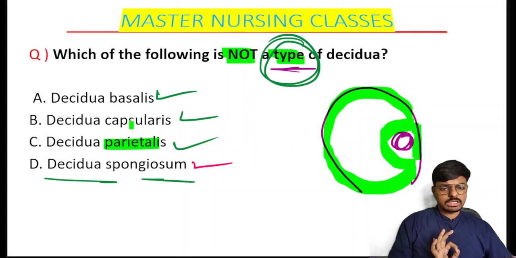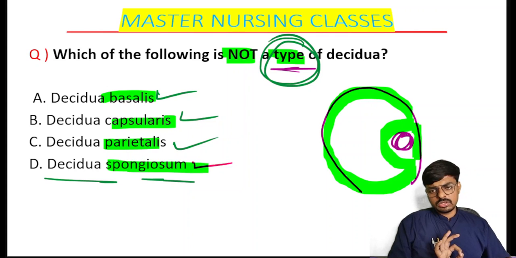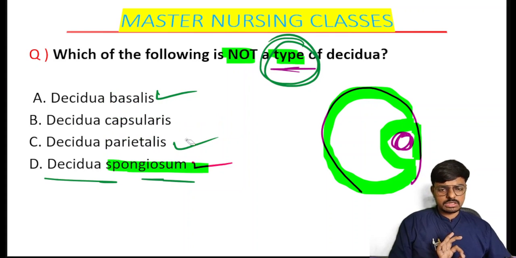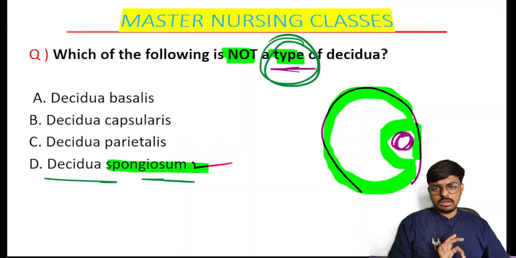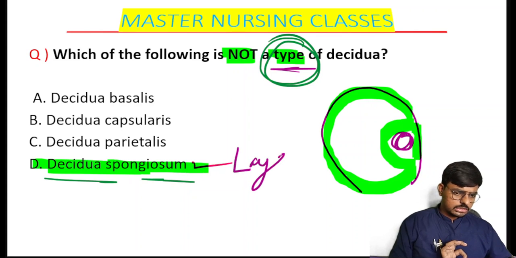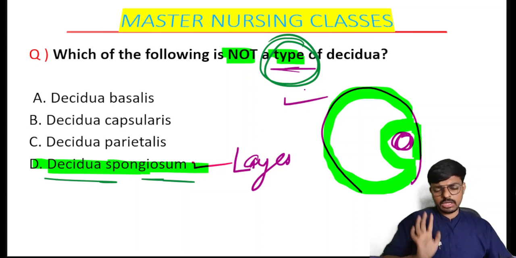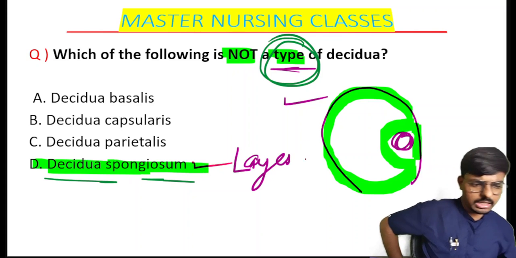Parietalis, capsularis, and basalis are the three types of the Decidua, and Decidua spongiosum is a layer of the Decidua. So the answer for this question is option D. Spongiosum is not a type of the Decidua; it is a layer of the Decidua. Hope the concept is clear. We have to focus on the question: they have asked for a layer or they have asked for a type. That is what you have to understand basically.